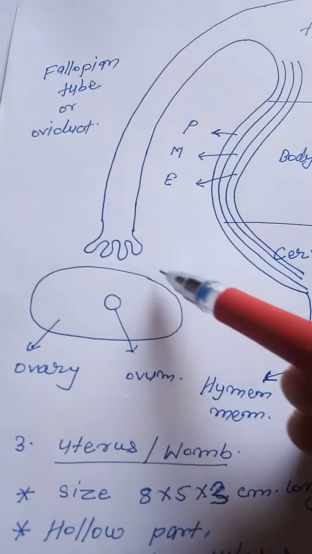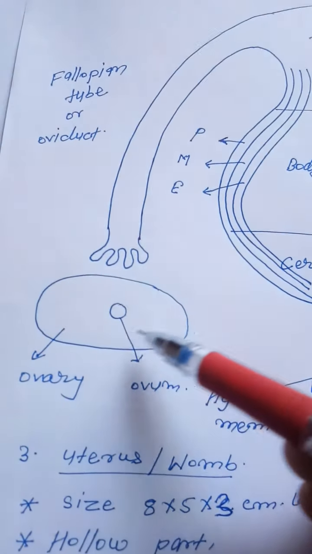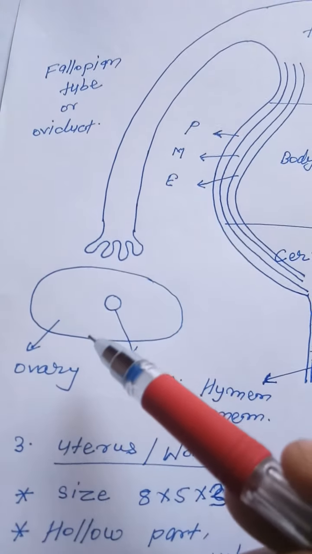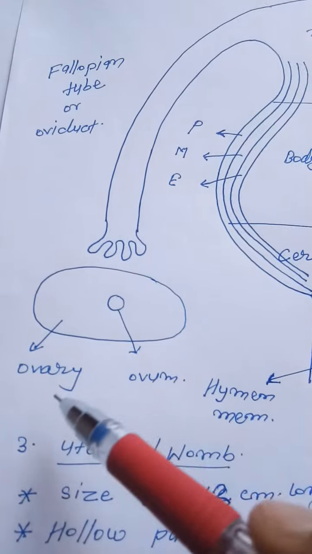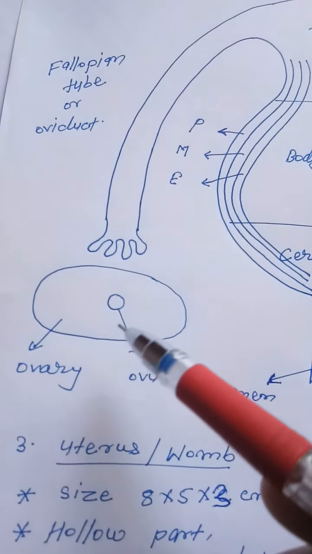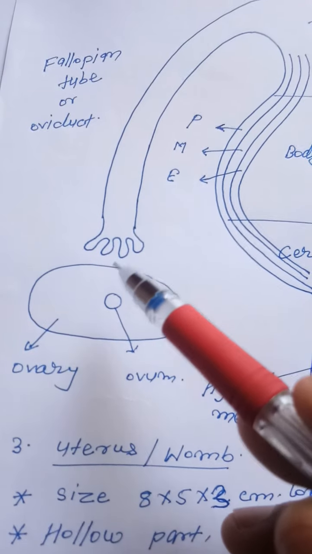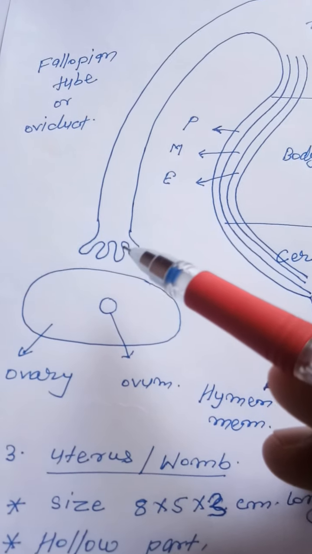This is the ovary of the female reproductive system, and this is the ovum. The formation of ovum occurs in the ovary. The ovary is generally almond shaped and connected with the fimbriae, a finger-like structure.